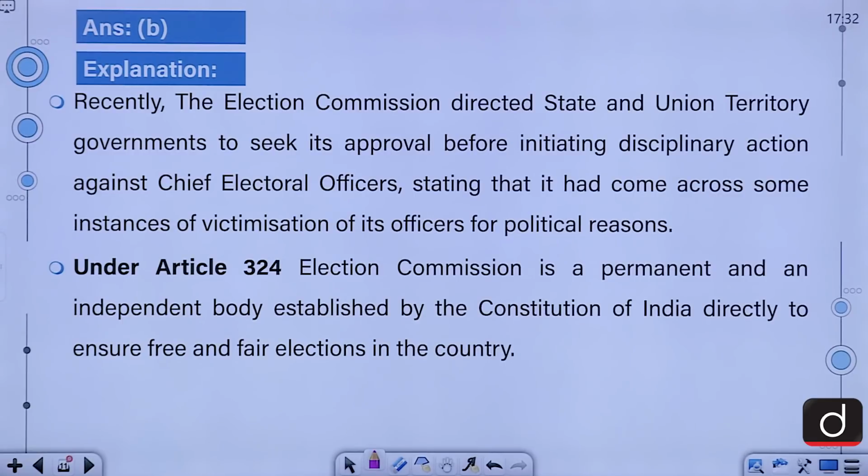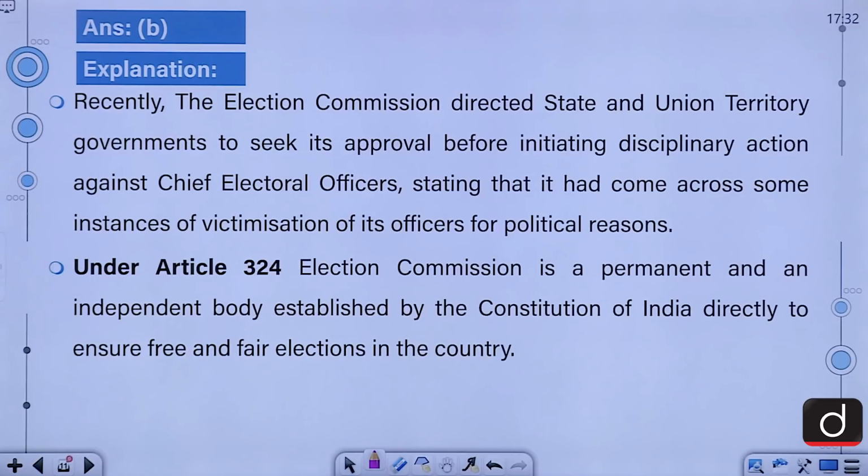Recently, the Election Commission directed state and union territory governments to seek its approval before initiating disciplinary action against chief electoral officers, stating that it had come across some instances of victimization of its officers for political reasons.